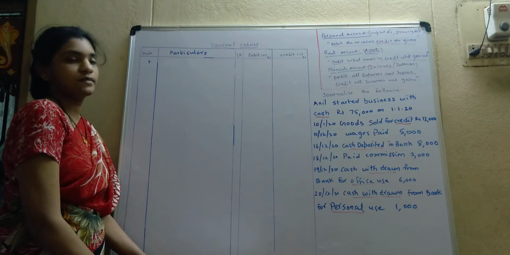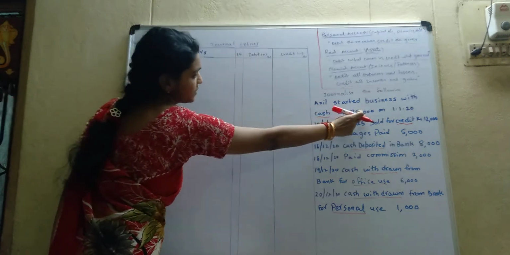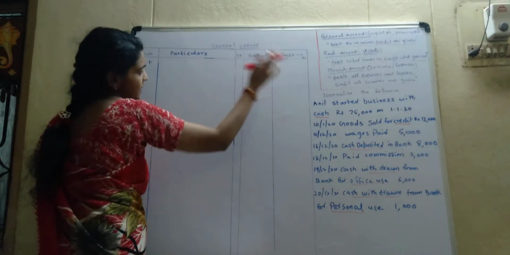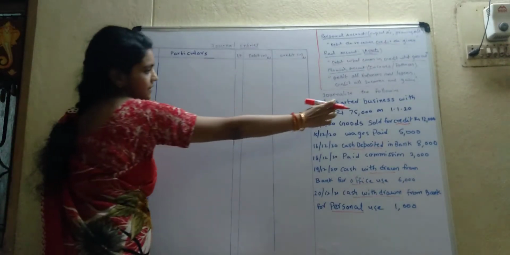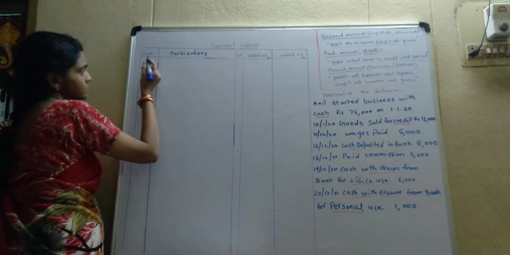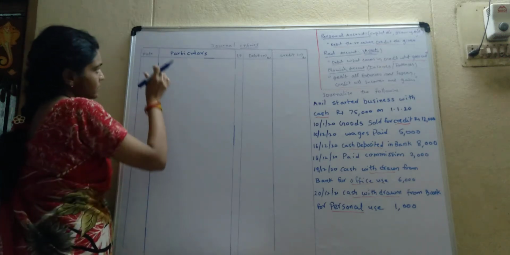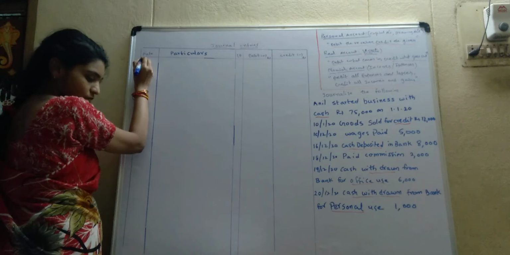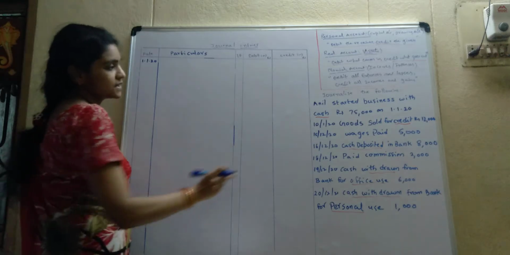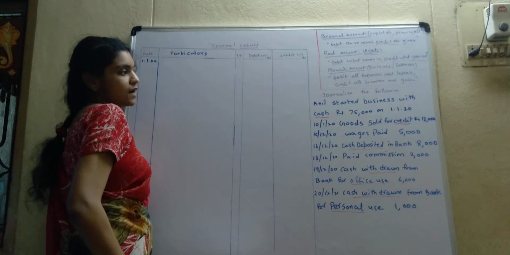So listen carefully. Okay. Anil started business with cash rupees 75,000. First draw the proforma and put date, particulars, LF, debit, credit. What's the date there? 1/1/20. So start the date. But don't use red color anywhere in the paper. What's the date? 1/1/20. This is a standard entry. So please listen carefully and remember it.